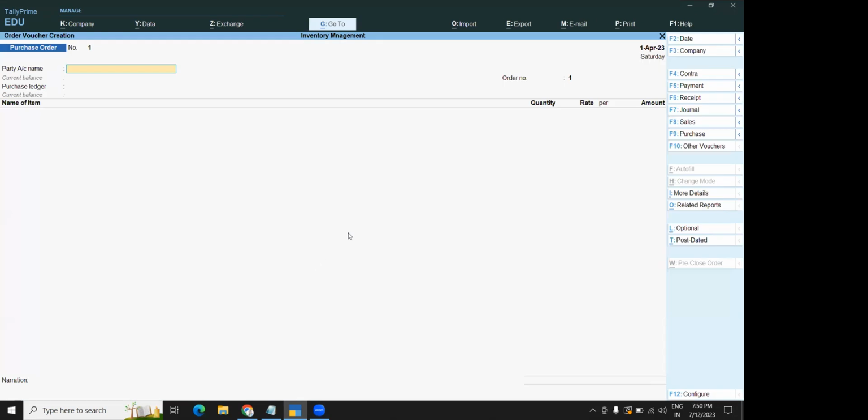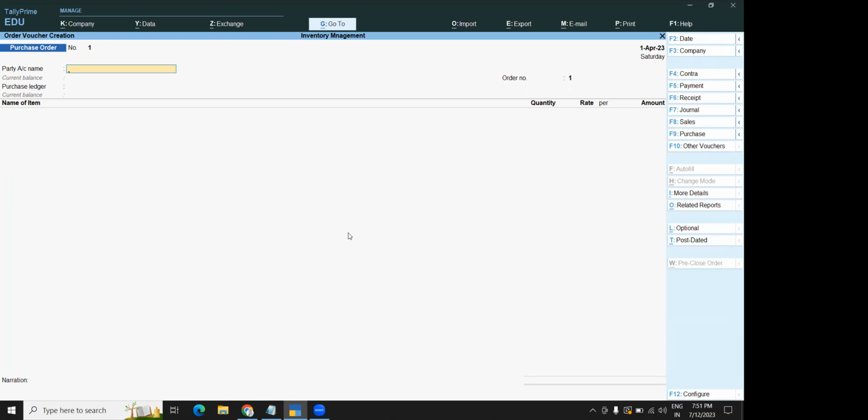So what does a purchase order mean? Before we purchase any goods, before we place a purchase invoice, we are supposed to raise the order first. We also call it a PO, purchase order. So we will be raising a purchase order for so and so vendor.